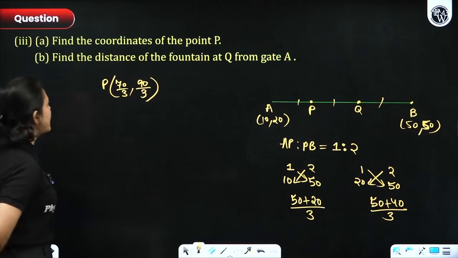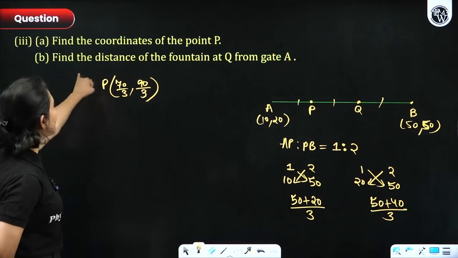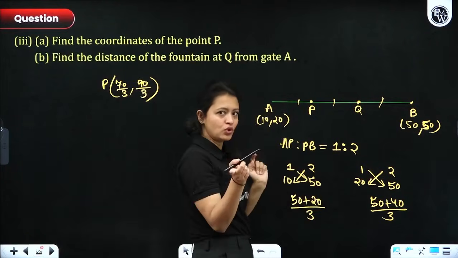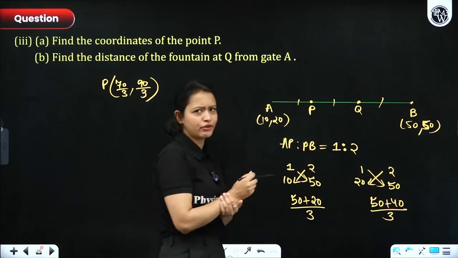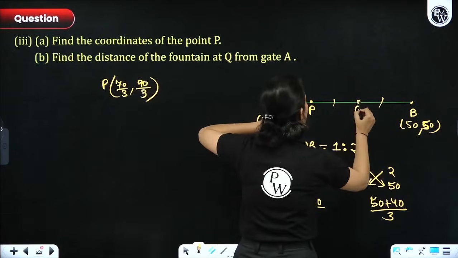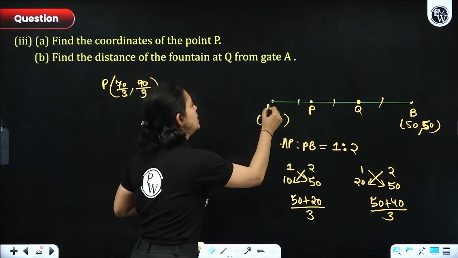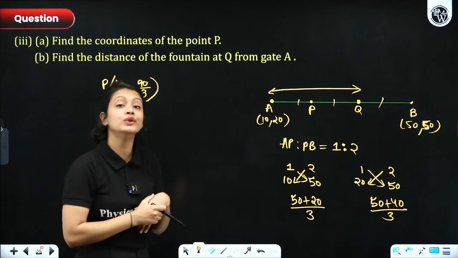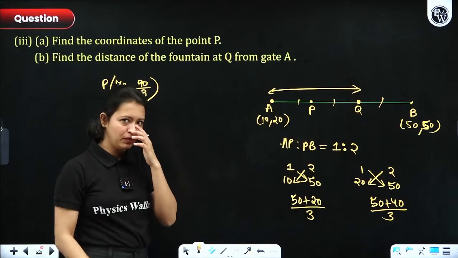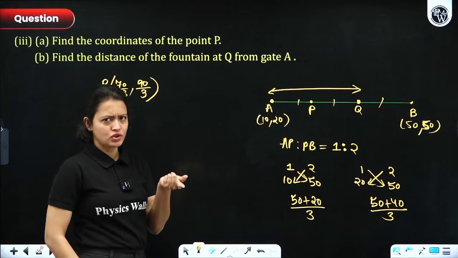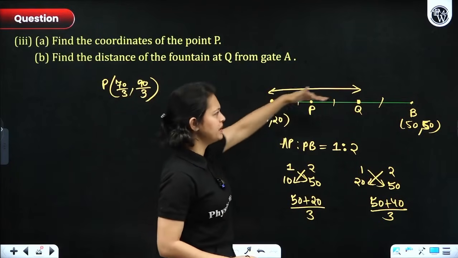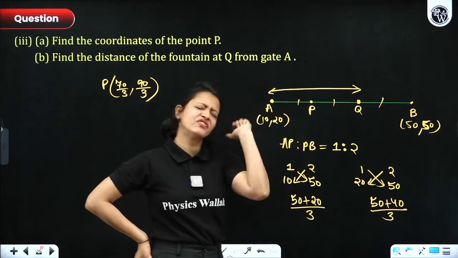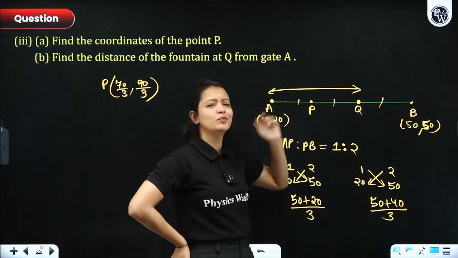Okay. Now what are they asking you? They are asking you in the second part to find the distance of the fountain at Q from gate A. So the case study told you that at P and point Q there were fountains, right? So they are asking you to figure out the distance of point Q from A. Now, to figure out this distance, what do you need, everyone? Dekho, there are multiple ways of doing this question. One way of doing this question is thinking like this, theek hai bhai, AP and PQ are equal. They have given it, AP and PQ are equal. So if I just figure out AP and do twice of it, it would be equal to AQ.